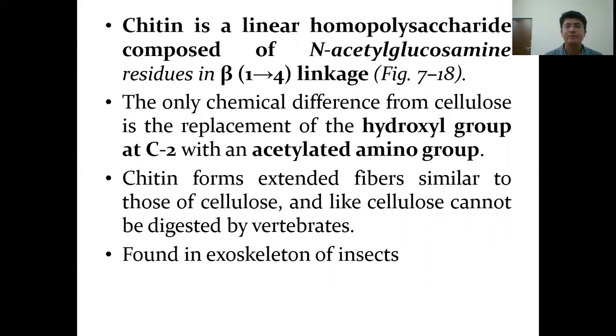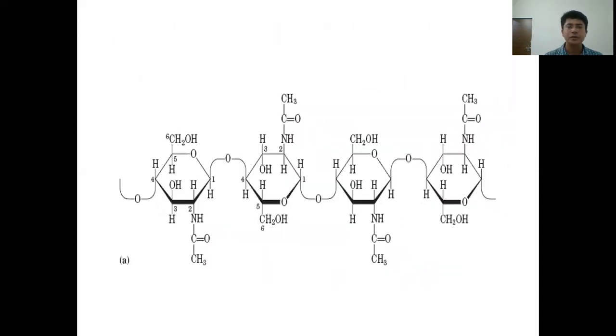Chitin forms extended fibers similar to those of cellulose, and like cellulose it cannot be digested by vertebrates. It is found in the exoskeleton of insects. So here is the cellulose that is shown, and chitin, where N-acetyl glucosamine units are linked to each other by beta 1,4 linkage.